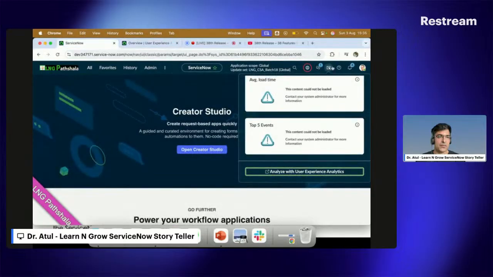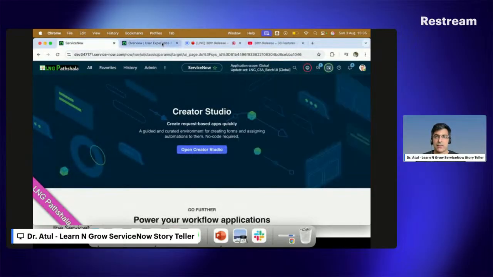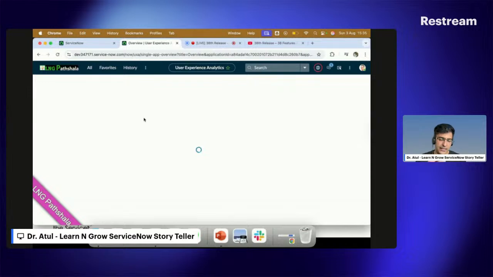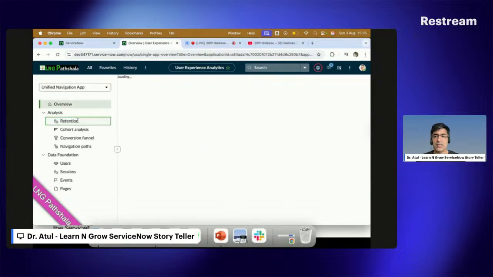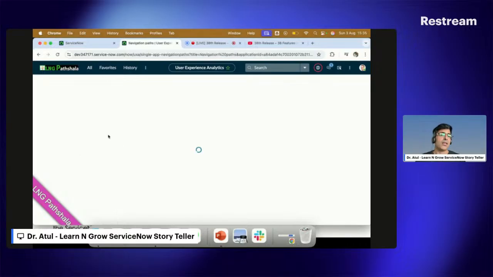So this is what ServiceNow is giving on the homepage part. Let me see if I can see something here. Definitely it's my PDI, so some data is not there. Their retention policies, navigations, user group. You can see all the parts are here.